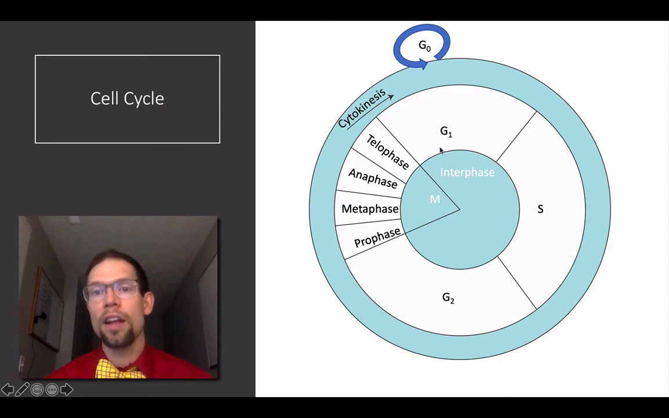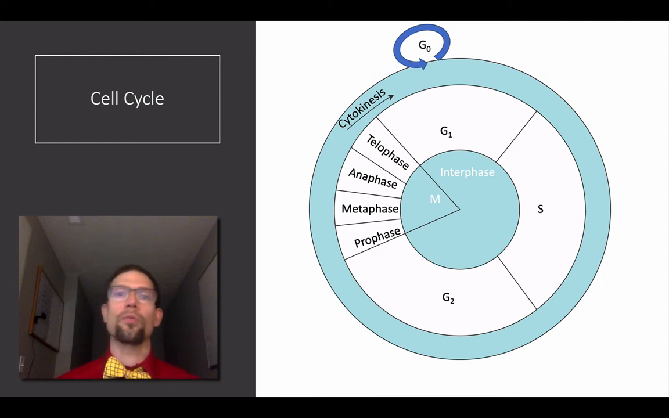Starting off with G1, which stands for gap 1, the cell is getting ready to actually replicate its chromosomes. During this phase of the cell cycle, the cell is responsive to growth factors, and so something can tell the cell that you should actively divide during this phase. It's preparing to synthesize DNA, so you have DNA or proteins being synthesized that are going to be involved in the S phase of the cell cycle. S phase stands for synthesis. This is where the DNA is actively being replicated.